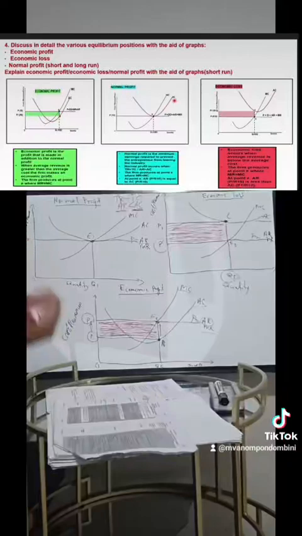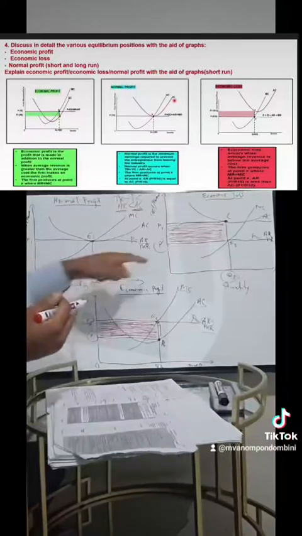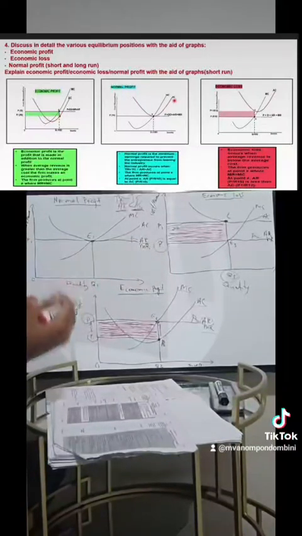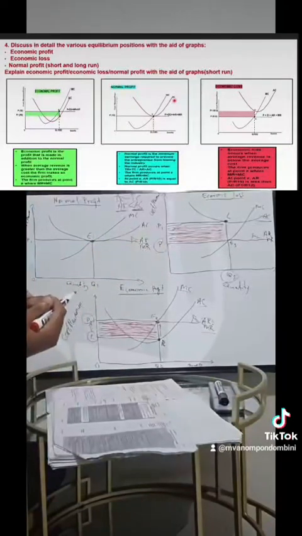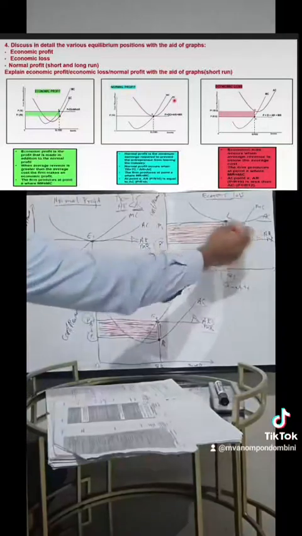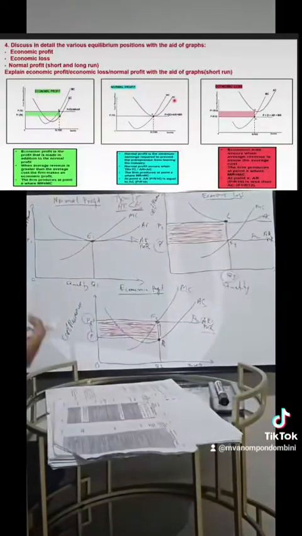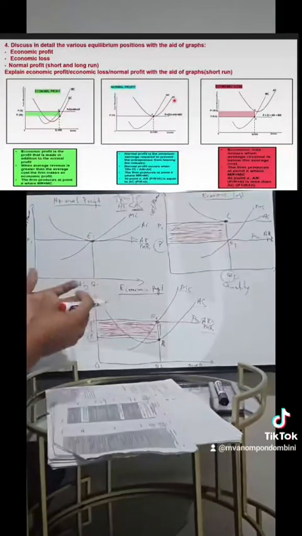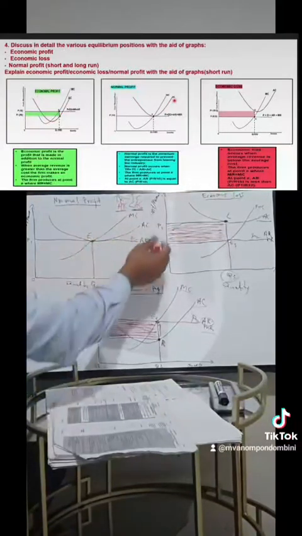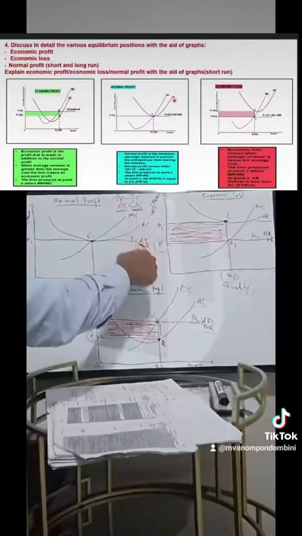Obviously, we'll receive the same amount of money for each unit. Now, for each price of a product, it will always equal the average revenue. For the average revenue, it is the amount of money that the business enterprise receives for each unit sold. That is why the average revenue will always be equal to the market price.